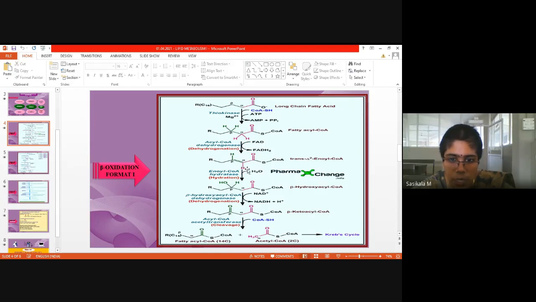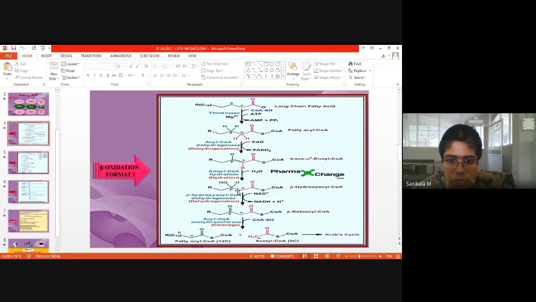Here H will be attached to the alpha position to form CH2, and this unsaturation will be removed since it is reduced by one hydrogen, and OH will be attached at the beta position. So now one hydroxyl group has been attached at the beta position, and the unsaturation is removed to form CH2. Here only CH was there, and H is taken from the water molecule to form CH2.